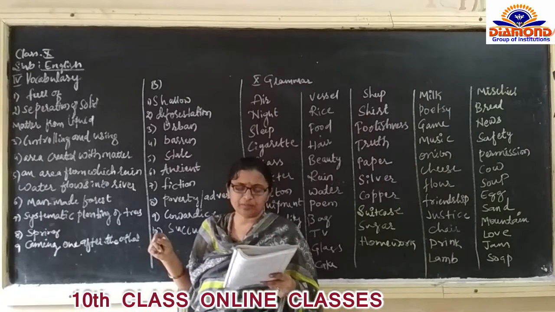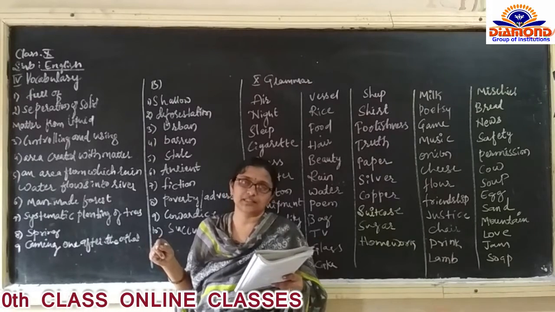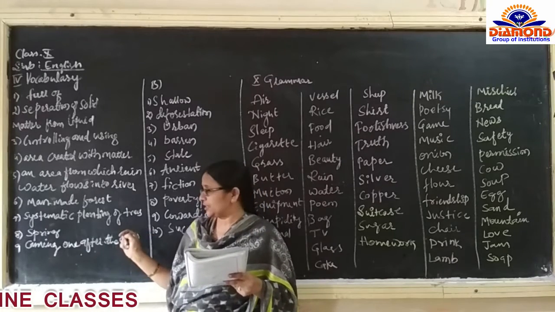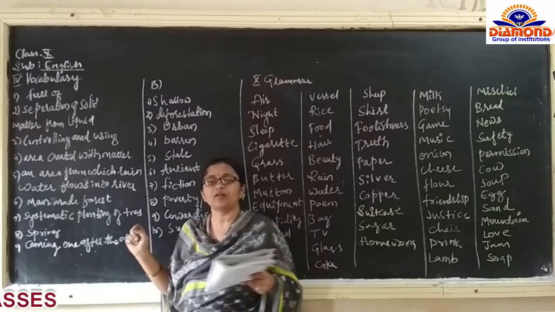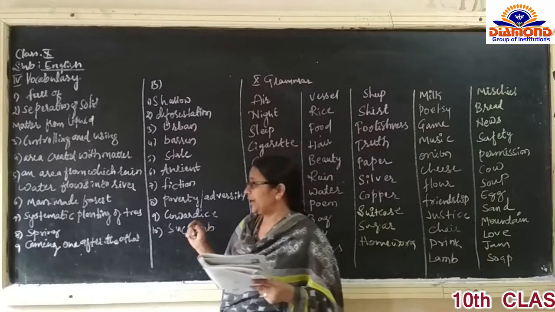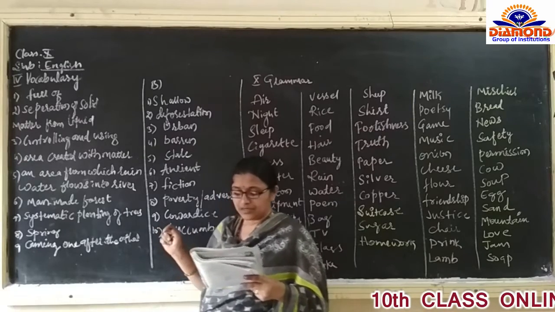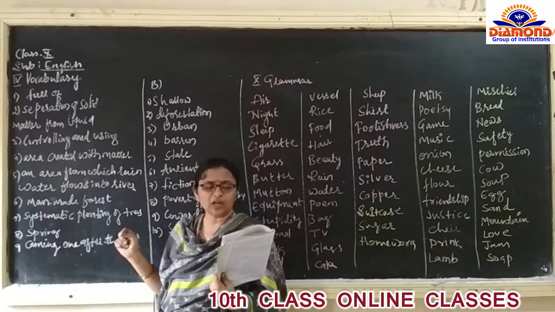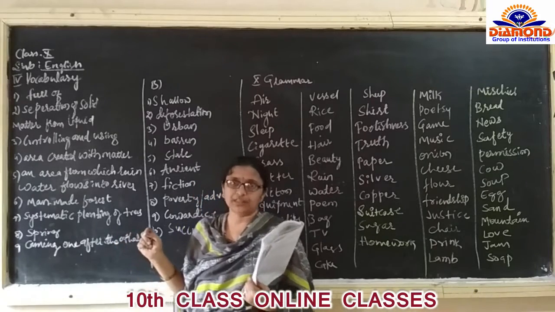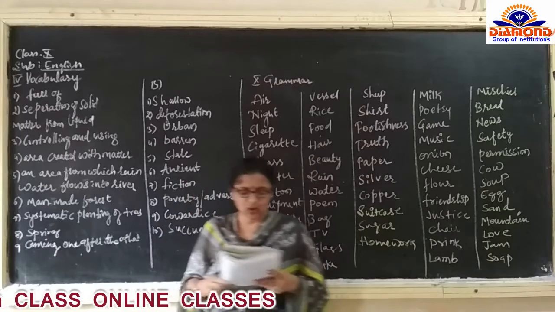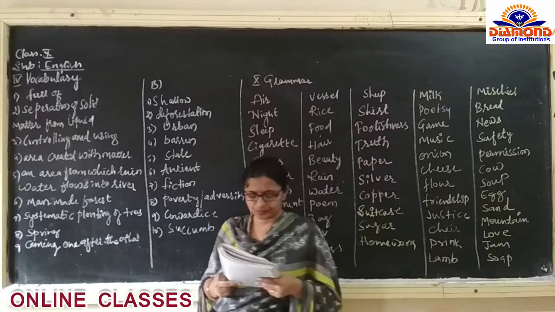That is systematic planting of suitable trees. Planting of trees is going to be called as afforestation. Artesian, eighth one. Artesian meaning is spring, or underground water we can say. This is the vocabulary exercise.